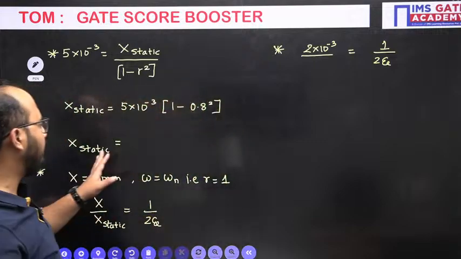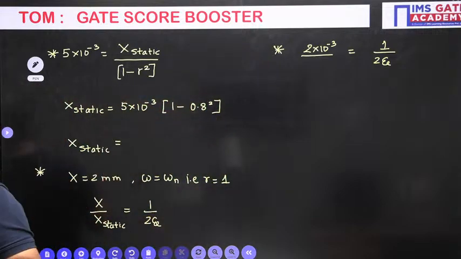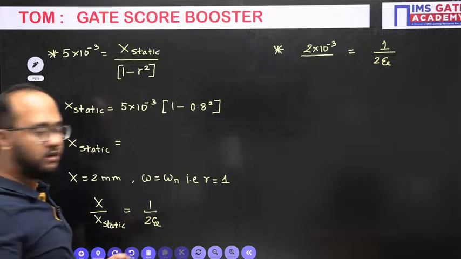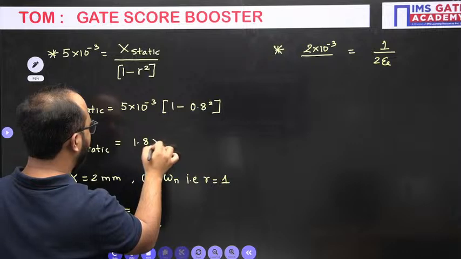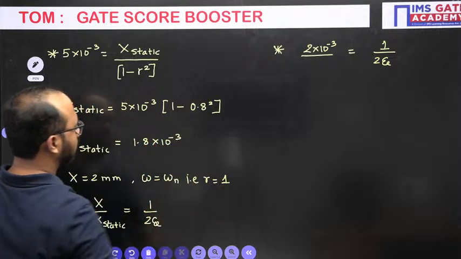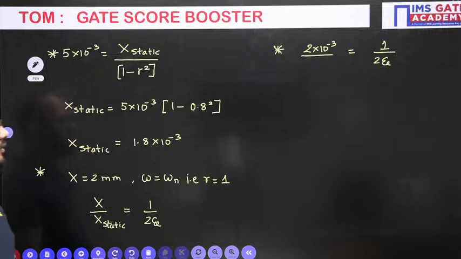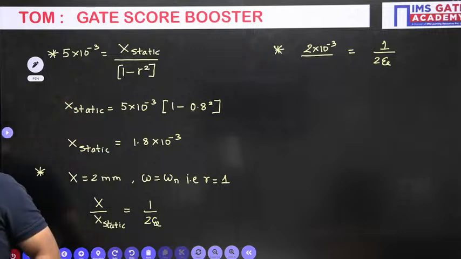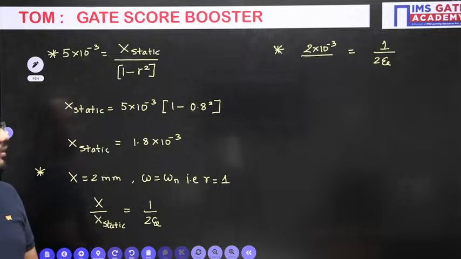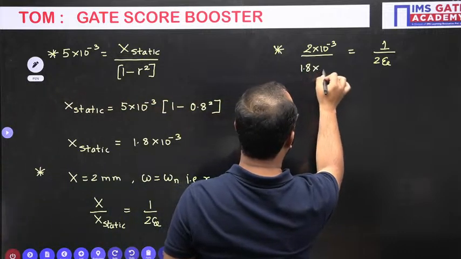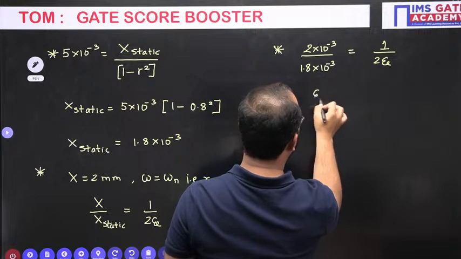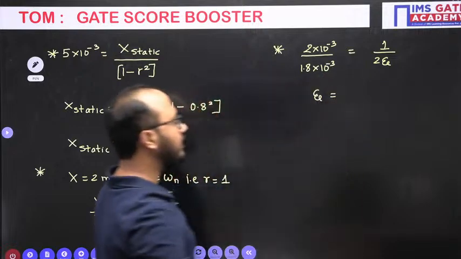Correct everyone? What is the value of x static? I hope everyone calculated. So tell me your answer. x static value. So approximately, if you see, it is coming around 1.8 into 10 to the power minus 3. That is the value of x static. That value you will be putting here. So from here you will get the damping factor, very easily.